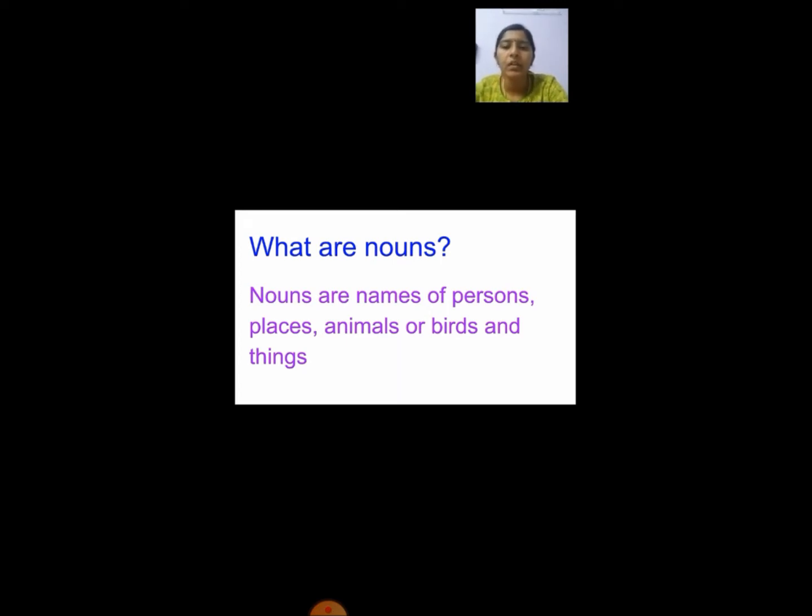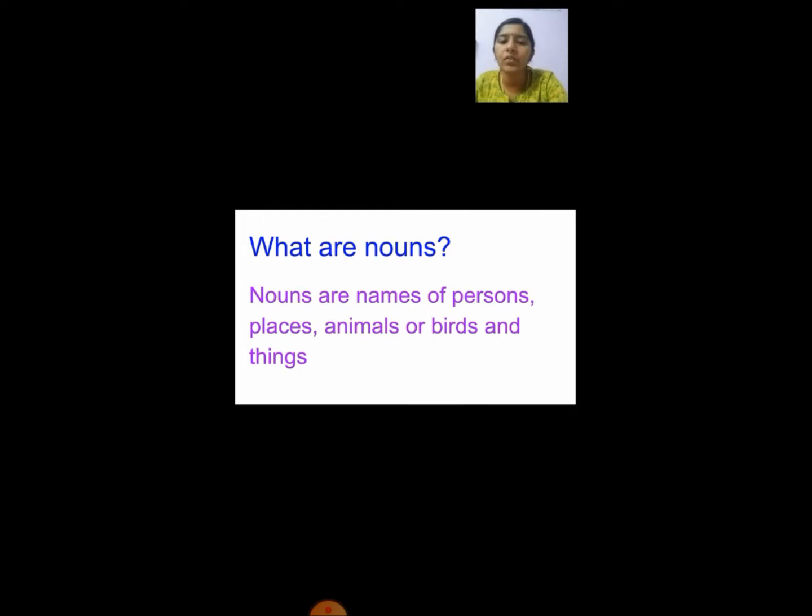Okay, so it will be name of a person or a place like Chennai, Hyderabad. And name of a person is nothing but your names. And animals like dog, cat, and birds like peacock, dove, those things.